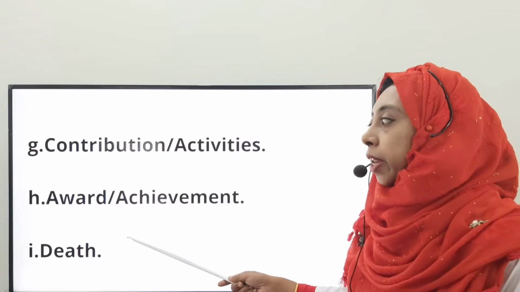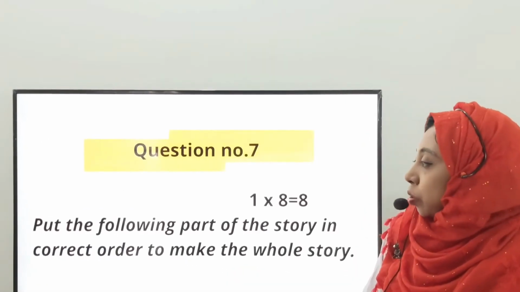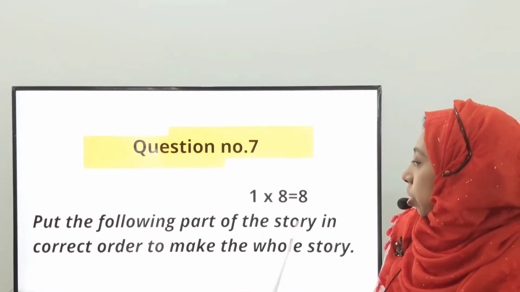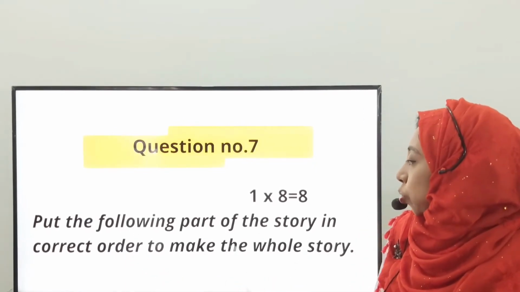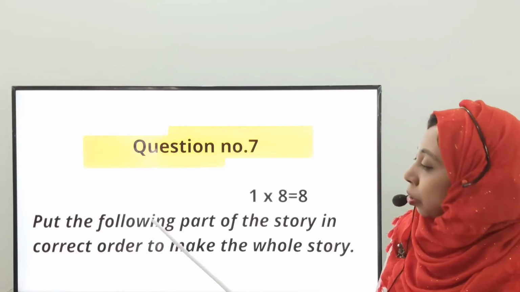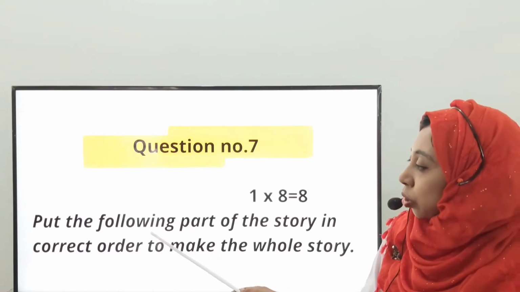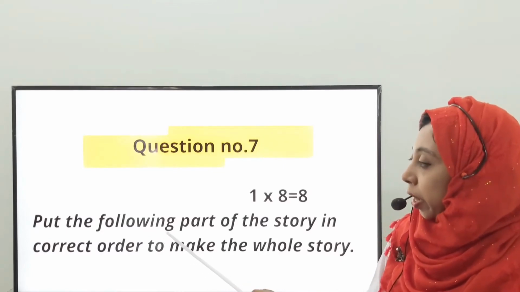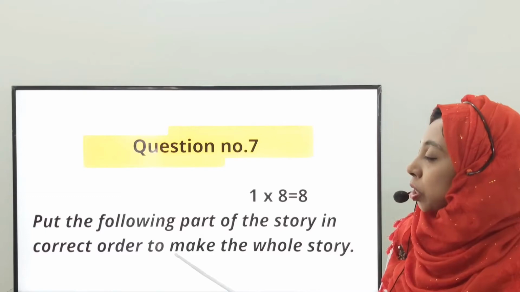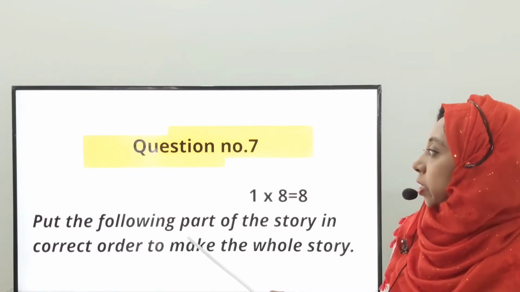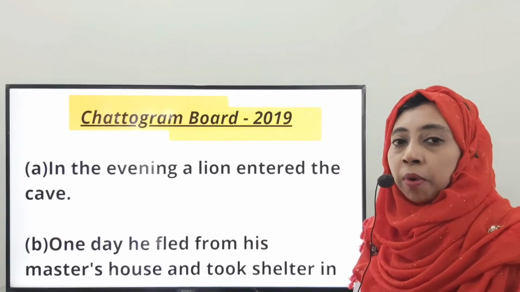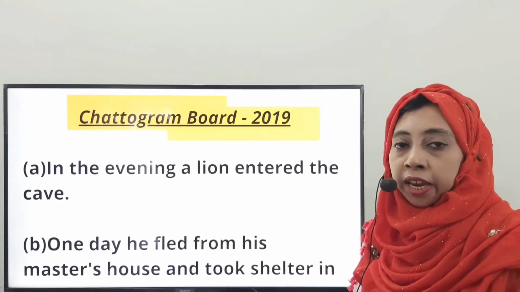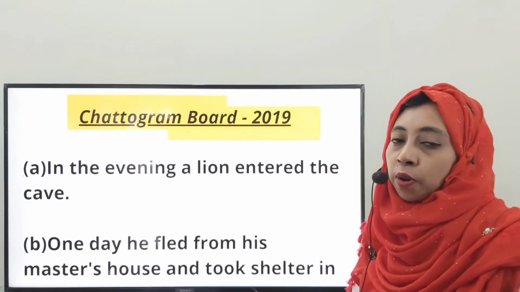Students, you will get the questions just like here: Put the following parts of the story in correct order to make the whole story. So, firstly, we will draw 2 rows and 8 boxes, and we will write the sequence there, and after that we will write the whole story in a paragraph. Let's start. Okay, students, we have already learned a lot of techniques and rules about writing rearrangement. Now we will practice from a board question.